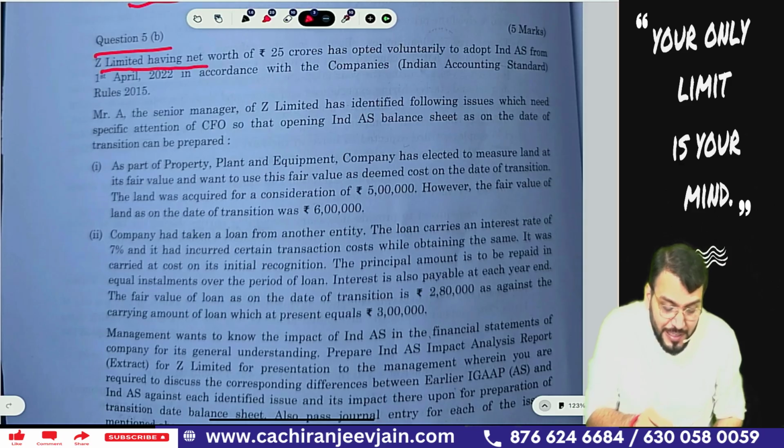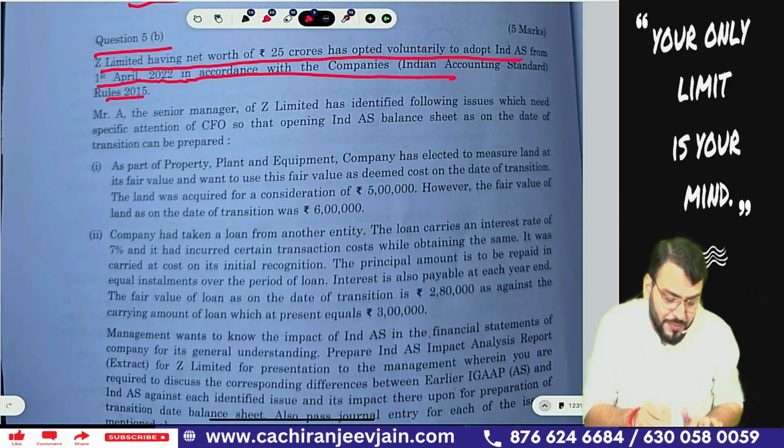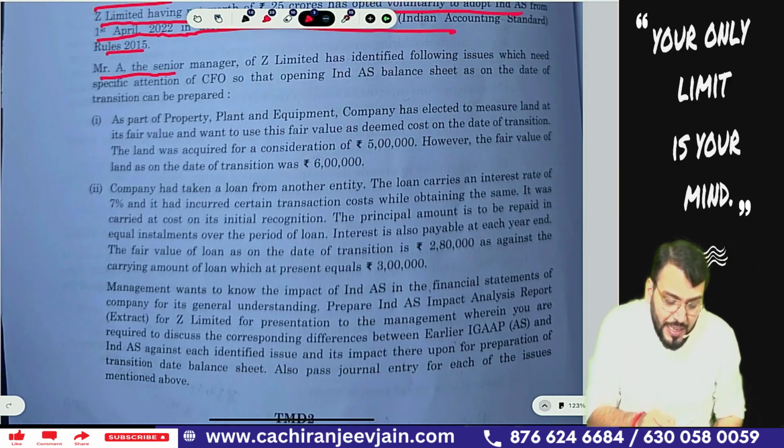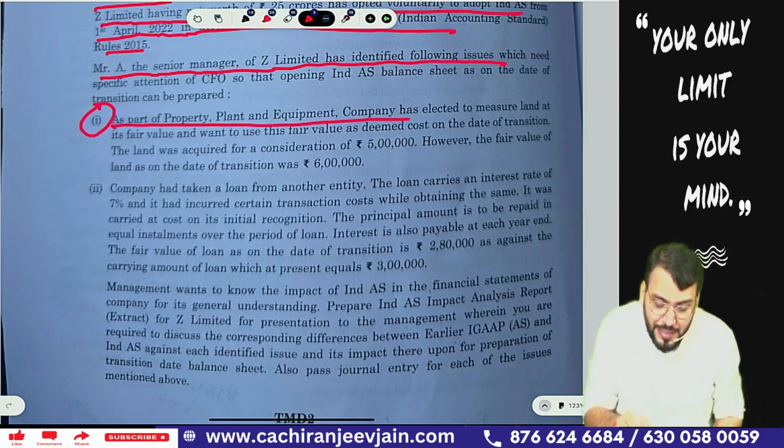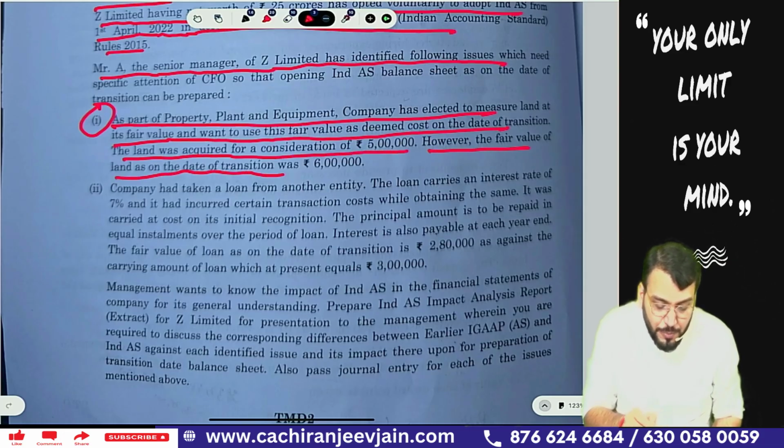Jet Limited, having a net worth of 25 crore, has opted voluntarily to adopt Ind AS on 1st April 2002 in accordance with the company's Indian accounting standards. Now they have given that Mr. A, senior manager of Jet Limited, has identified the following issues. What are the issues? Point number 1. As part of PPE, the company has elected to measure land at its fair value and wants to use fair value as deemed cost on the date of transition. The land was acquired for consideration of rupees 5 lakh. However, the fair value of land on the date of transition is 6 lakh.